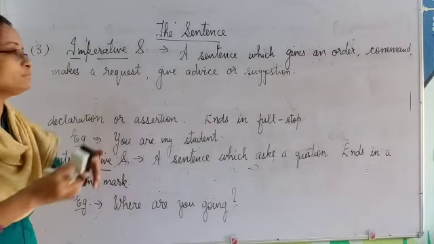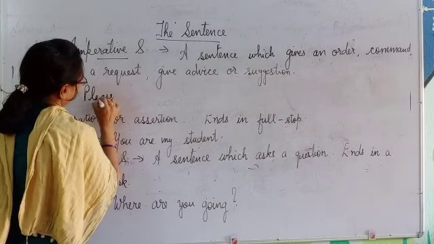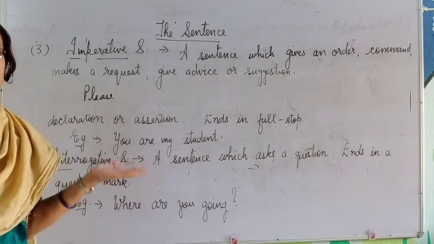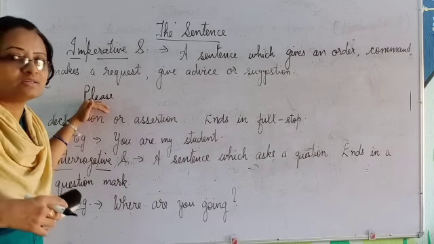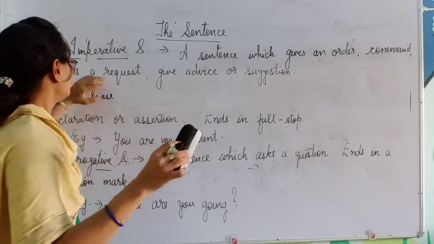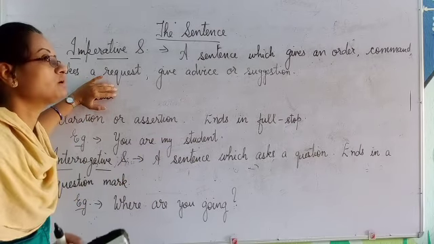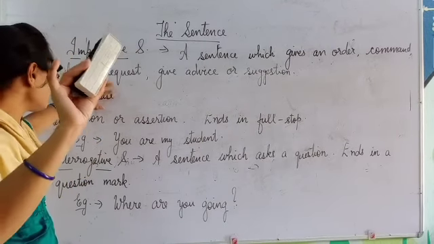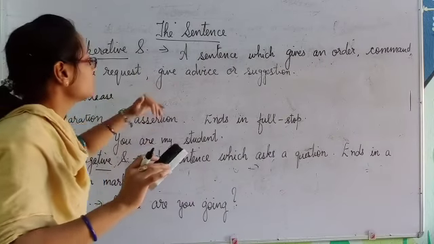When you add simply the word please, it becomes very formal language, and English, as you know, is a very formal and sweet language. When we say please bring me a glass of water, it is a request, not an order. But when I remove this word and simply tell you, bring a glass of water, see my tone, it is a tone of order. Understood? Both fall under the category of imperative sentences.